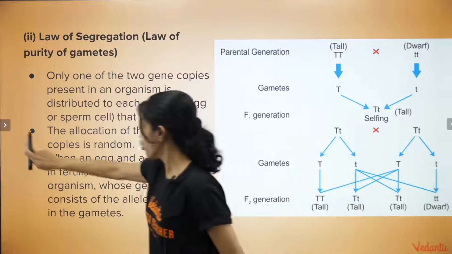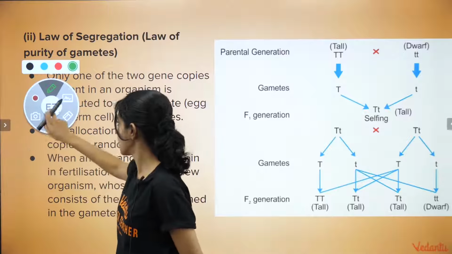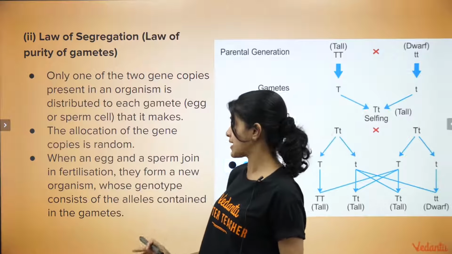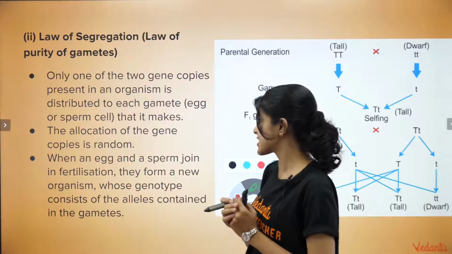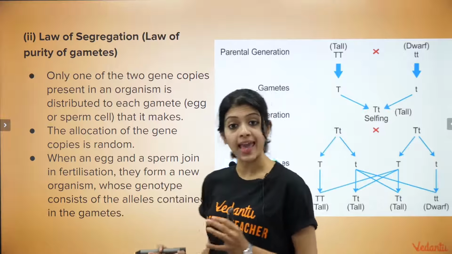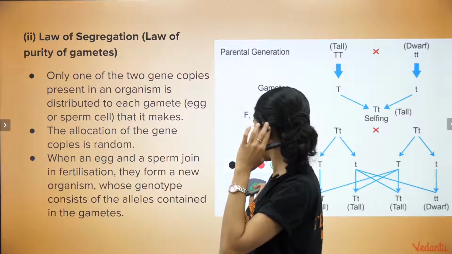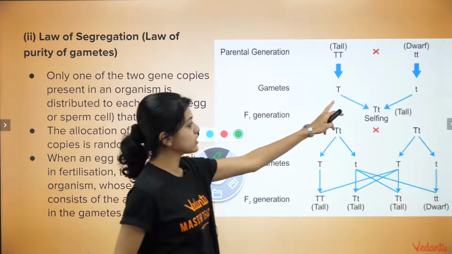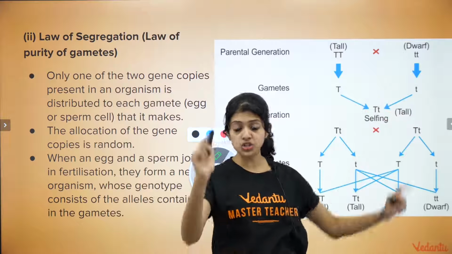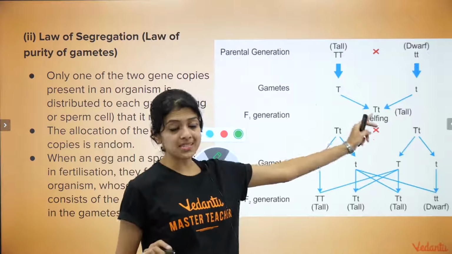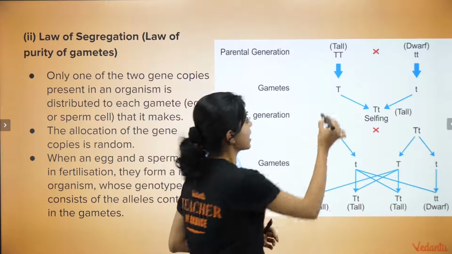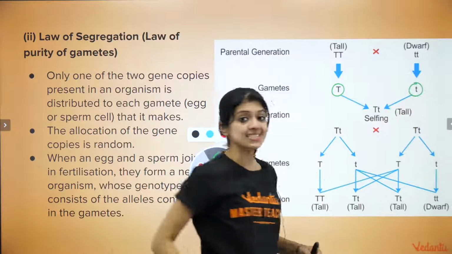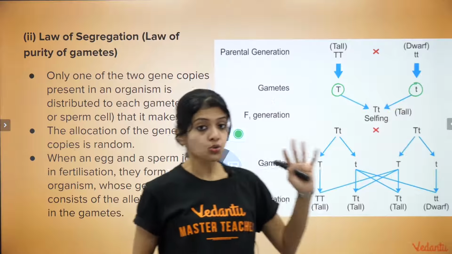Now, only one of the 2 gene copies present in an organism is distributed to each gamete, the egg or the sperm cell that it makes, which is what we have represented here, right? Only one of the 2 gene copies enter into the gametes. Children, ideally, when you represent gametes in a cross like this, it would be better if you represent it in a circle. That is the correct method of representing gametes. So keep that in mind.